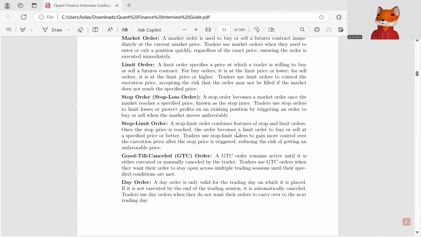Good till cancelled order. A GTC order remains active until it is either executed or manually cancelled by the trader. Traders use GTC orders when they want the order to stay open across multiple trading sessions until their specified conditions are met. Day order. A day order is only valid for the trading day on which it is placed. If it is not executed by the end of the trading session, it is automatically cancelled. Traders use day orders when they do not want their orders to carry over to the next trading day.